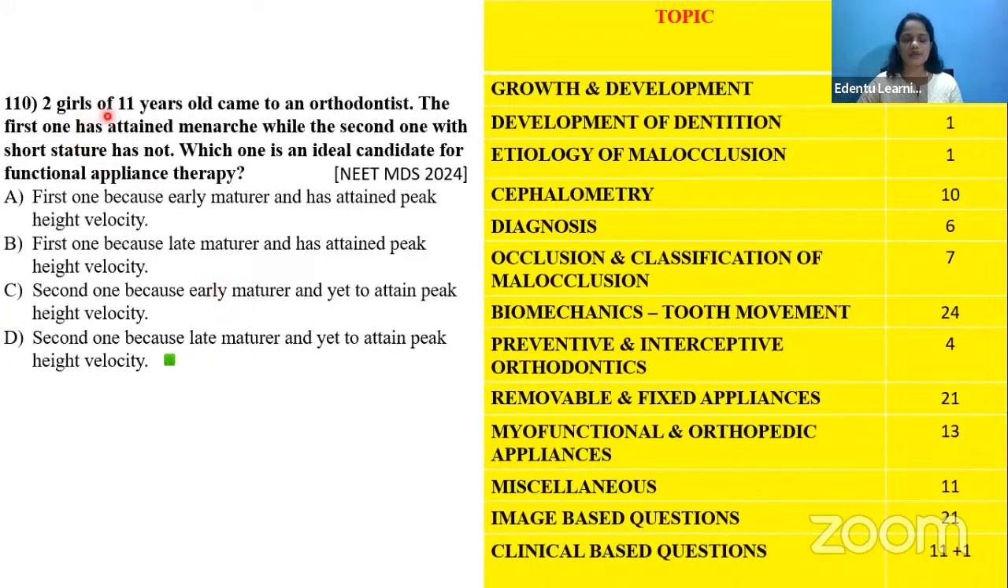The last one is also a clinical based question. Two girls of 11 years came to an orthodontist. The first one has attained menarche while the other one has not. Which one is an ideal candidate for functional appliance therapy? It's mainly based upon the growth and development stages of the girls. So we are putting it under the growth and development category here.